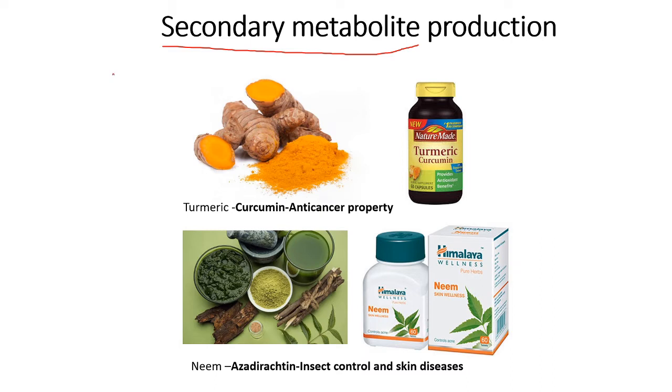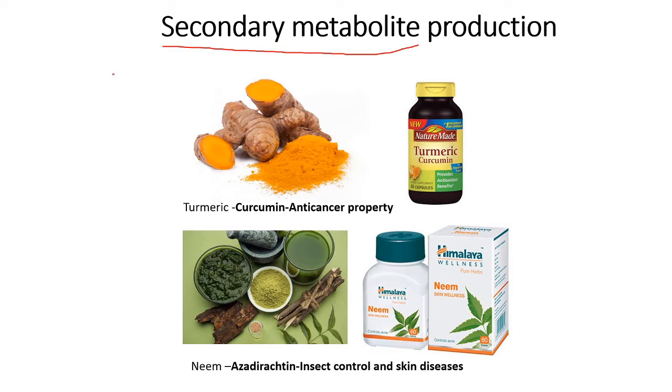If you take aloe vera, allium cepa, or different kinds of medicinal plants, they are sweet, bitter, and sour, and have different kinds of properties. They are synthesized in very meager amounts, but we use them for medicinal purposes. Why are they synthesized in the plants? You should know the answer. There are anti-cancer properties in turmeric, and azadirachtin has insect control properties, that is, it is a bioinsecticide.